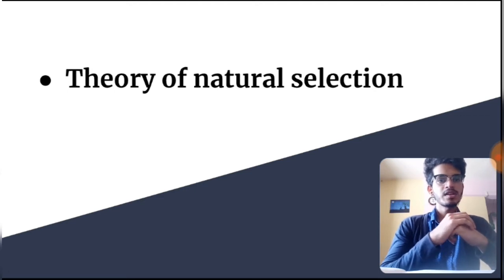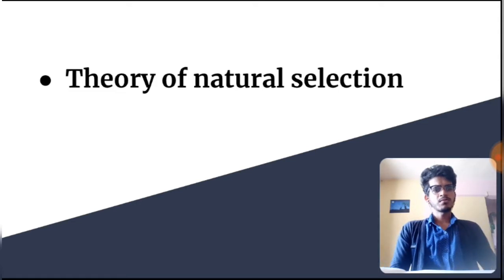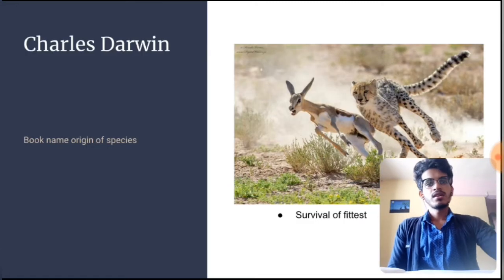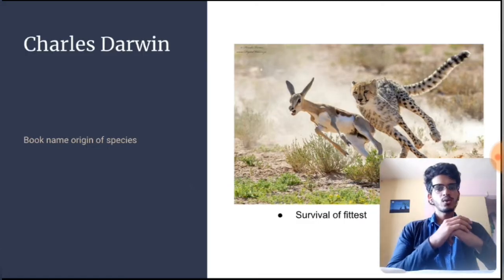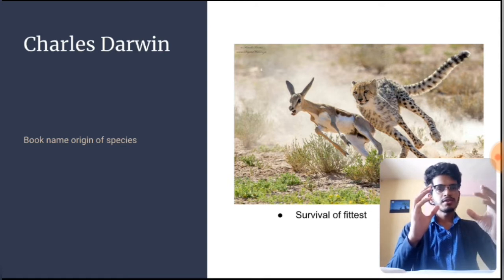In this video, we'll be discussing the theory of natural selection, Lamarckism, speciation and evolution. So what is the theory of natural selection? Who gave this theory? The theory of natural selection was given by Charles Darwin. Charles Darwin wrote a book named Origin of Species. In that, he talks about survival of the fittest. Now, what is survival of the fittest? Survival of the fittest means the organism which has the essential modification for survival, only that organism will survive.